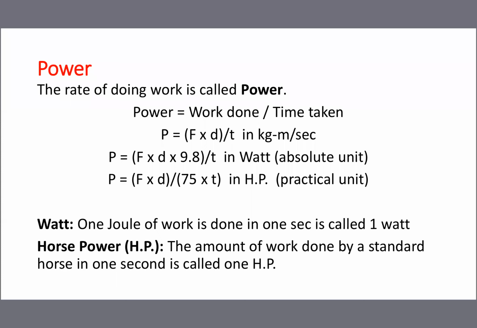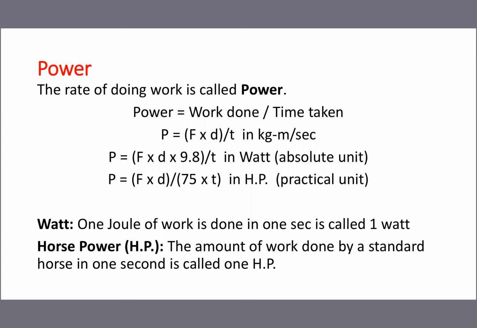So simply keep it in mind: power formula, work done divided by time, FD by T, the whole divided by T. F is always expressed in kg, D always in meter, and T always in second. If you want watts, multiply with 9.8. If you want HP, divide by 75. Automatically it becomes HP. The 75 is for conversion purpose: 75 kg meter per second is equal to 1 HP. That's why you are dividing by 75.